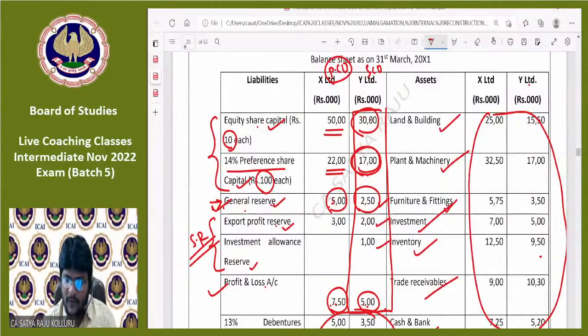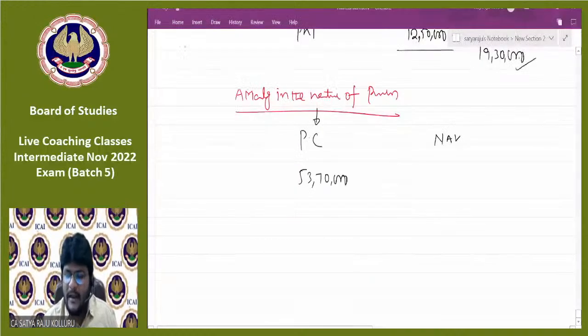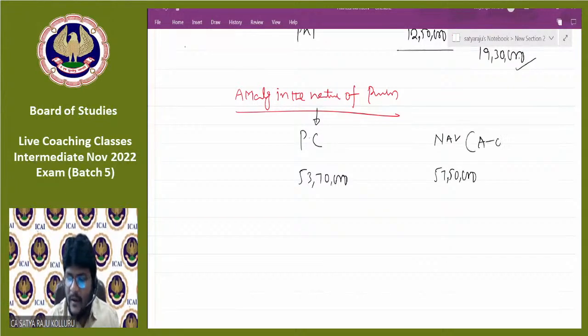4.5 plus 1. 5.5 plus 5. 10.5 plus 10.5. 57.5 lakhs will be the NAV. 57,50,000 will be the NAV. Because here NAV means assets minus outside liabilities, not the share capital of the selling company. That is the first and foremost important aspect you need to remember.